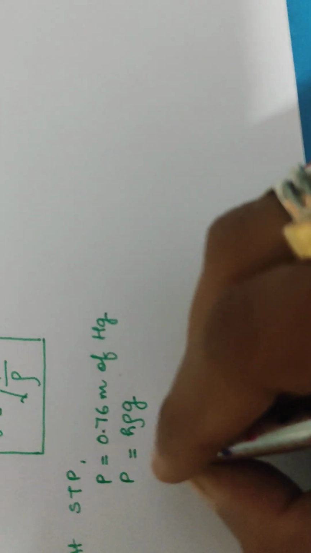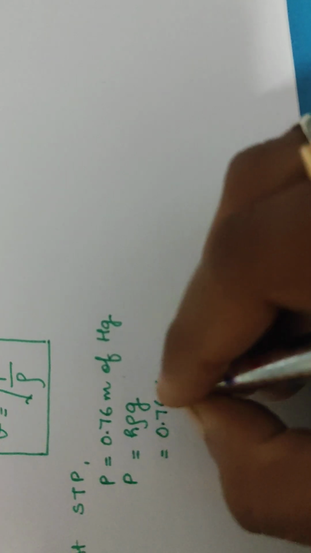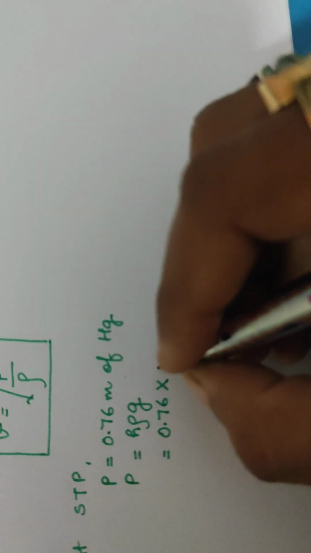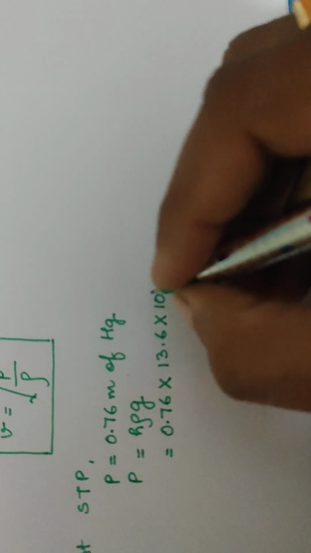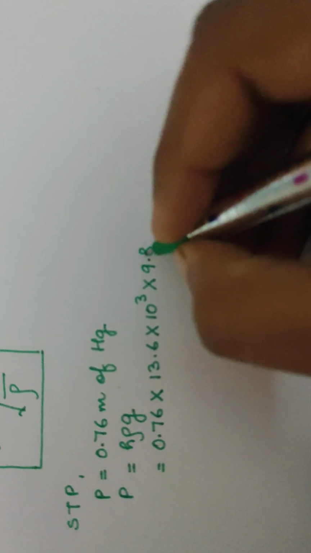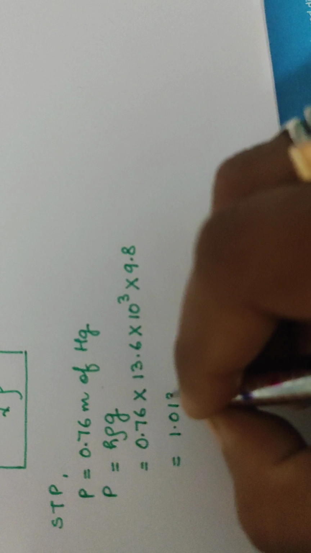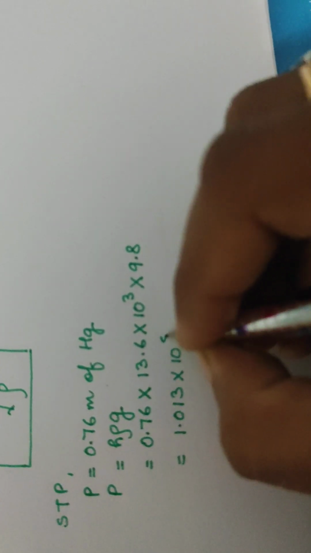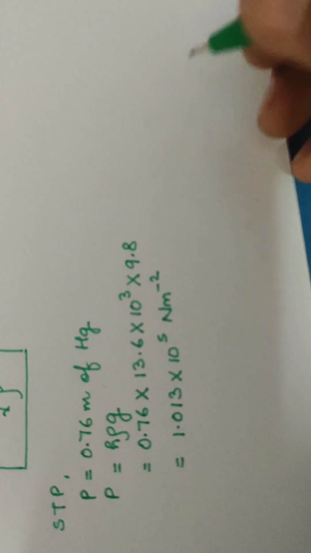Here h is the height 0.76. What is the density of mercury? 13.6 into 10 raised to the power 3. And what is the value of g? It is equal to 9.8. On solving this, you will get pressure equal to 1.013 into 10 raised to the power 5 newton per meter square, which is equal to 1 atmospheric pressure.